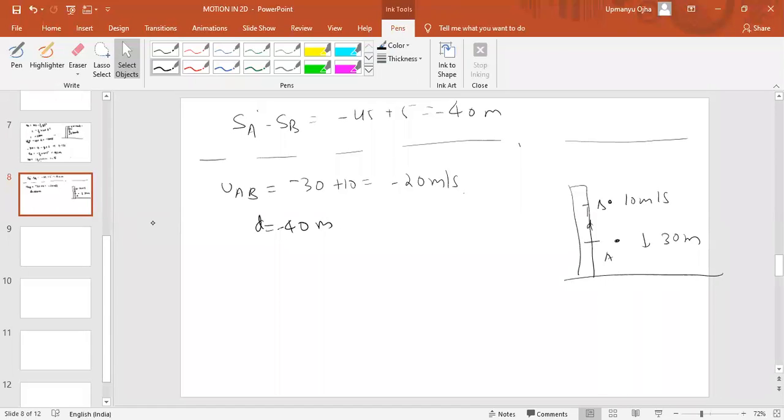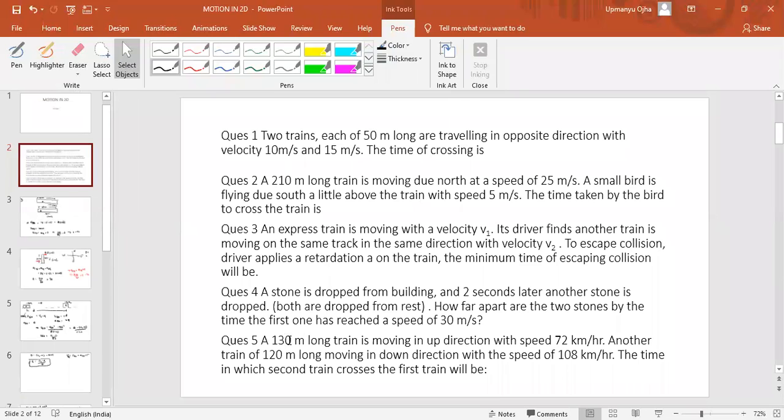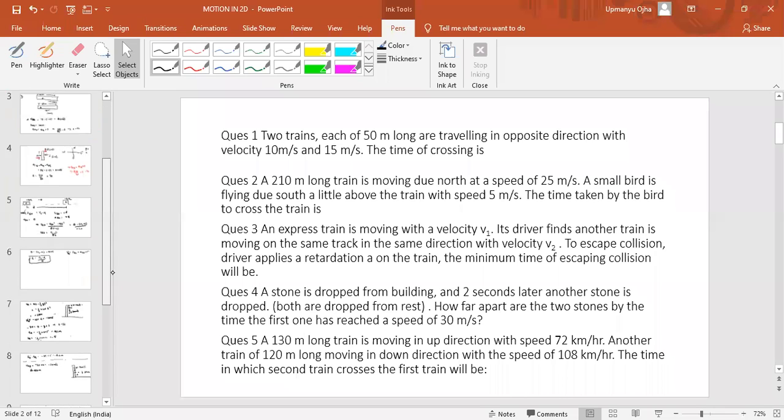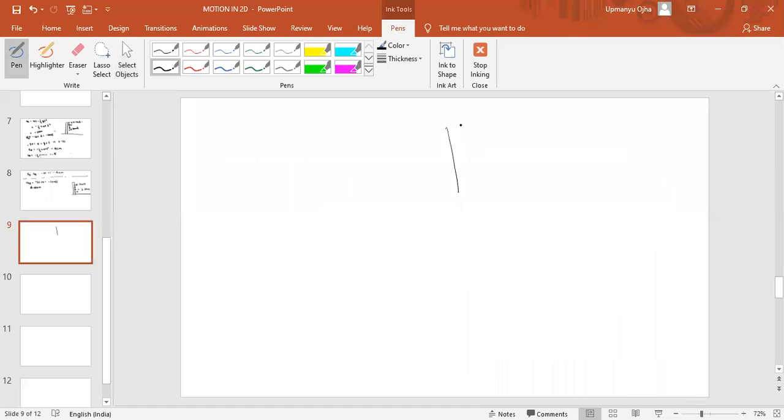Okay, next problem. The last one. A 130-meter long train is moving up direction with the speed of 72 km per hour. Another train of 120-meter length is moving in down direction with the speed of 108 km per hour. Find the time when the second train crosses the first train. Up direction means like this, down means like this. Okay, fine, up and down.